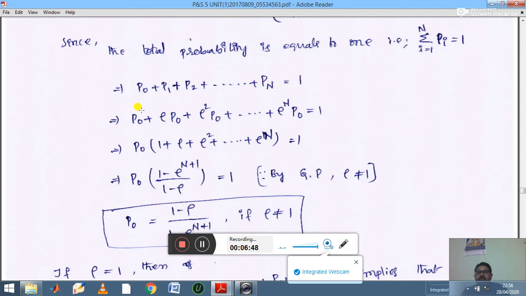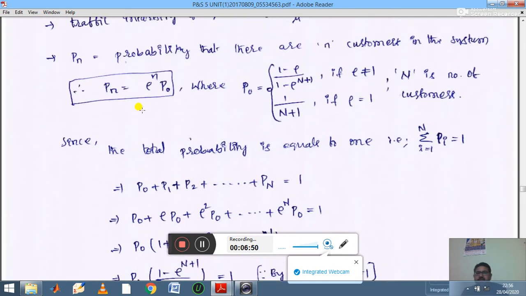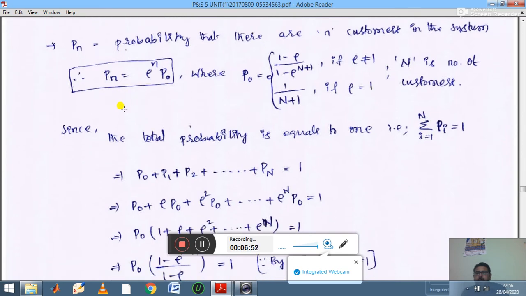Then by using the main definition, in place of n, if you substitute n equal to 0, 1, 2, 3, and so on: if n is equal to 0, then you are getting rho power 0. Rho power 0 is 1, therefore P naught. Then n equal to 1 means rho into P naught. So here you are getting P naught, rho into P naught, rho square P naught plus and so on, rho power capital N into P naught, because your summation takes 1 to capital N.